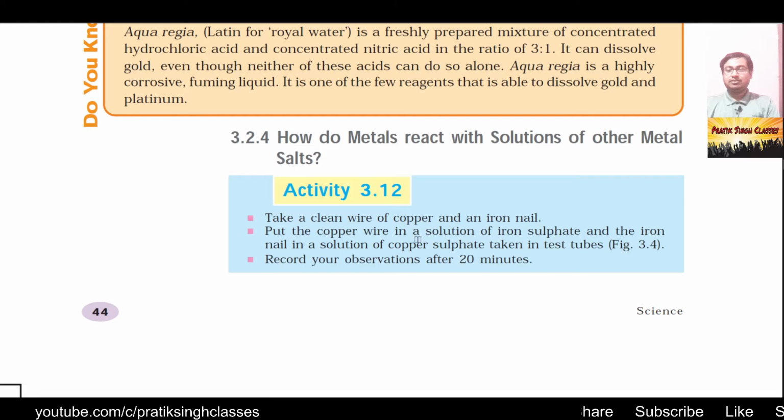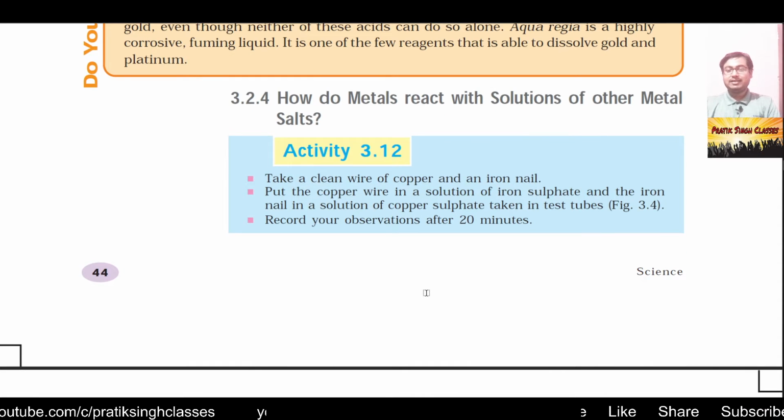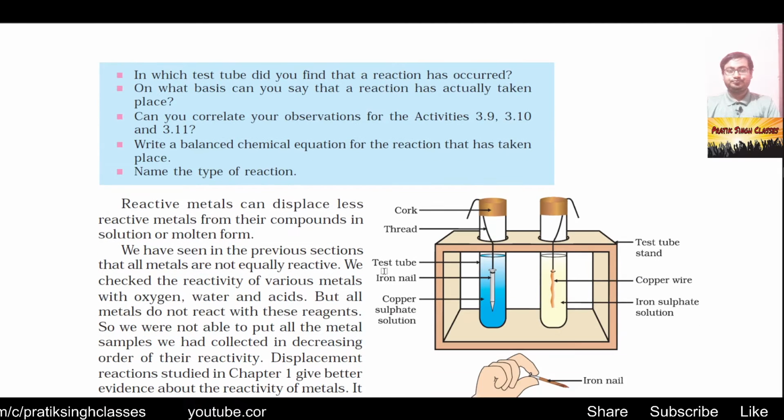Put the copper wire in a solution of iron sulfate and the iron nail in the solution of copper sulfate. That means we have taken the salt of copper and dipped the iron nail in it, and the salt of iron and dipped the copper wire in it. Keep them immersed for 20 minutes and see what you get, and write in your record note.